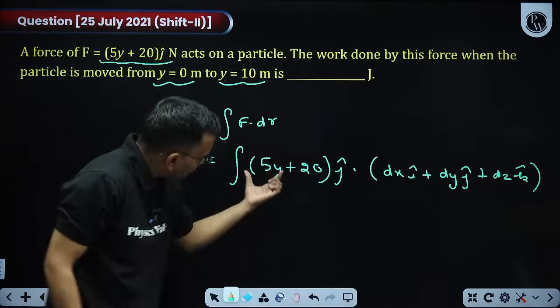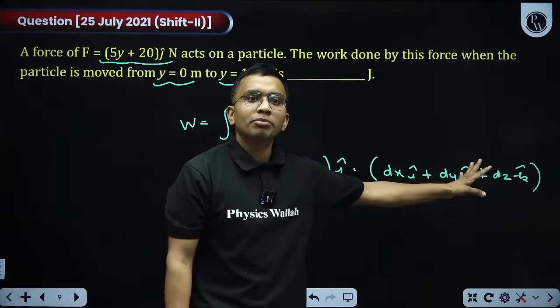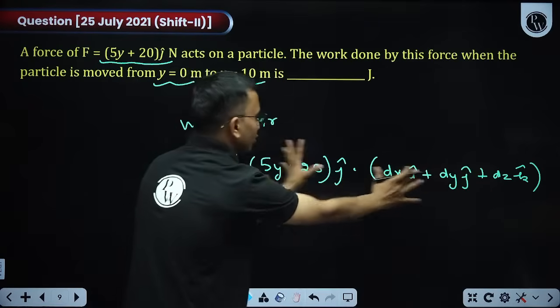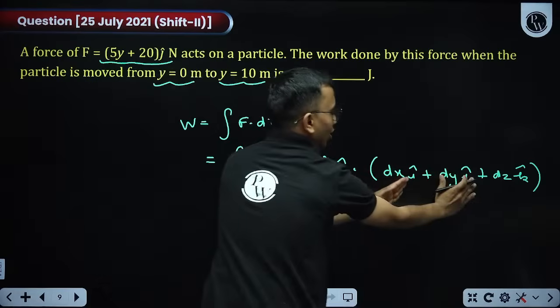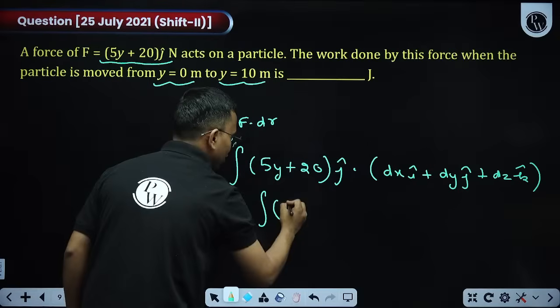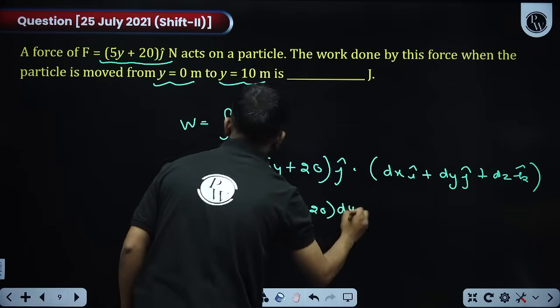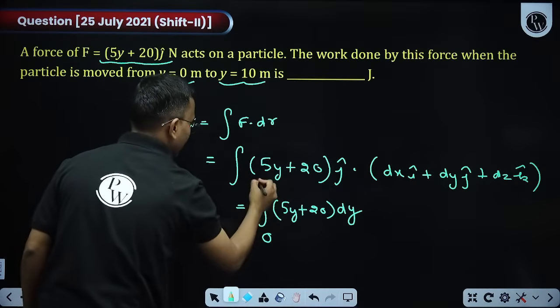If there are some x and y i cap, j cap, k cap also, it will be taken care from here. Now when you take the dot product, j cap dot j cap will be 1, other will become 0. So this will be just integration of (5y plus 20) dy, and y goes from 0 to 10.